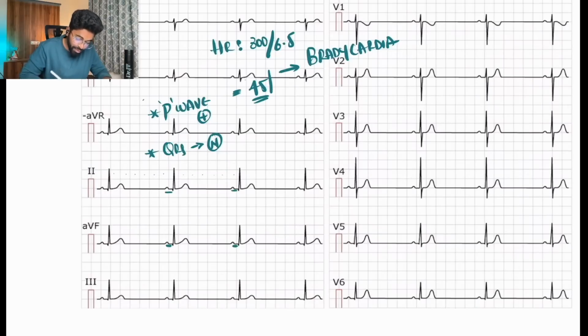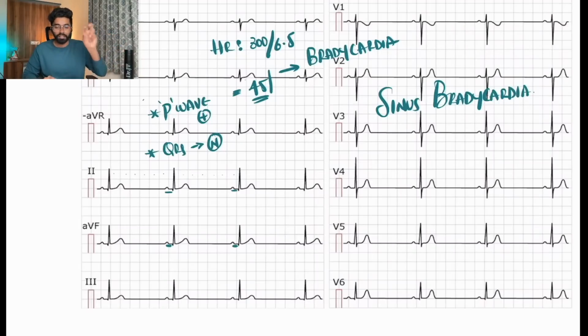From this, we can clearly say the problem is sinus bradycardia. There is normal functioning, but they are conducting at a slower pace. Right.